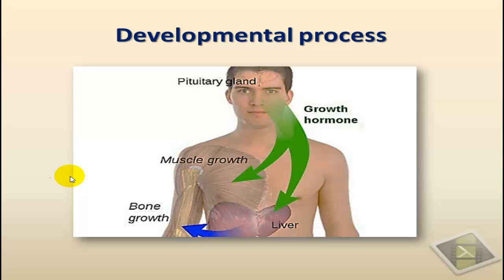Another hormone that is involved in the development process is the growth hormone. This is a protein that is produced by the pituitary gland, and it is involved in helping the body attain full adult size. So it's especially important from right after birth all the way to adulthood in allowing the different parts of the body to develop normally and proportionately. And that concludes the screencast.